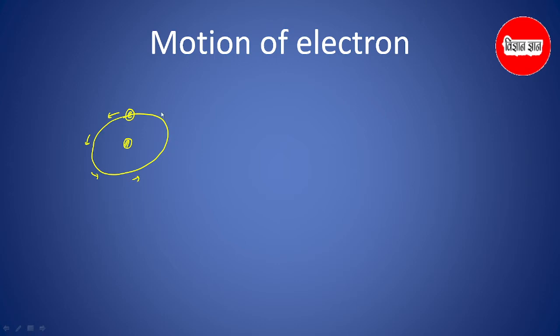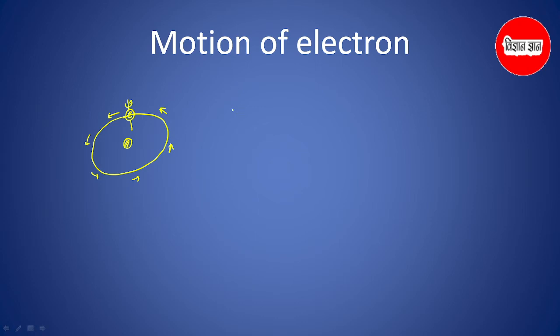but there are two types of motion for an electron. One motion is around the nucleus and the other is around its own axis.